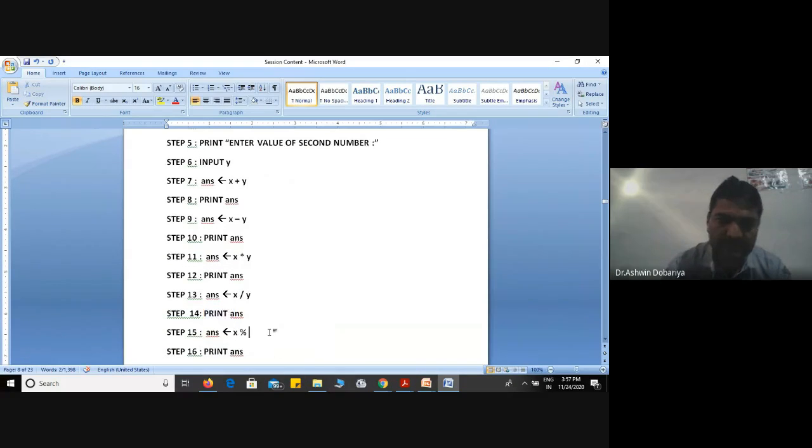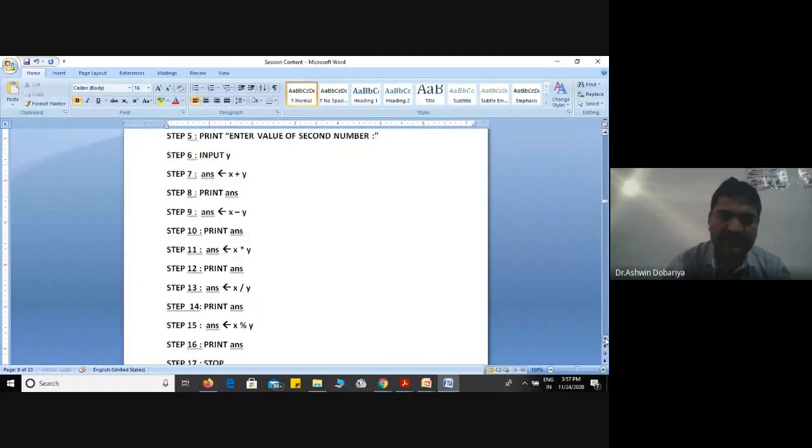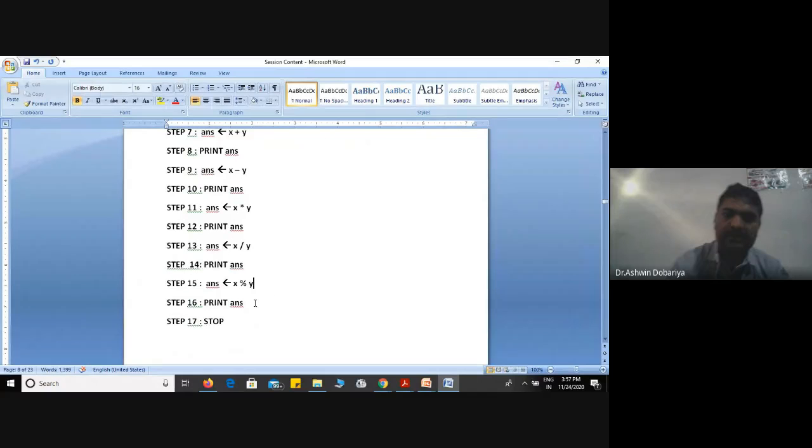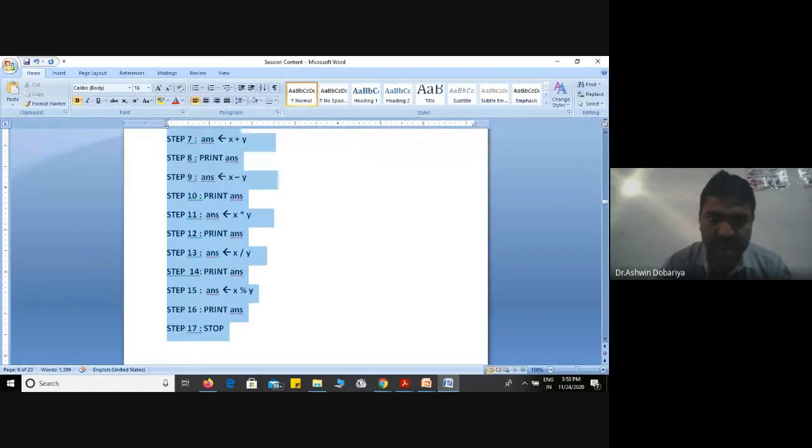So this is also, you can say, the correct algorithm, right? And here, at last, we are not printing all the answers in one statement, but one by one we are calculating an operation, displaying the answer, calculating an operation, displaying the answer. So this is also one of the ways to write the algorithm.